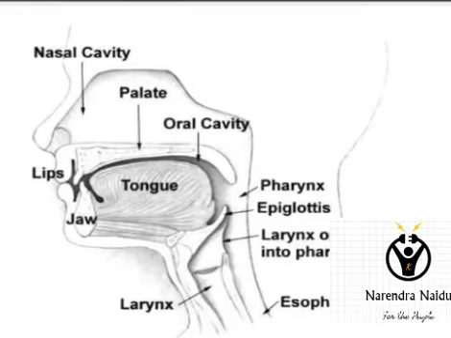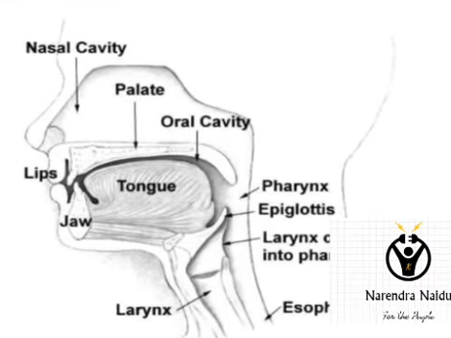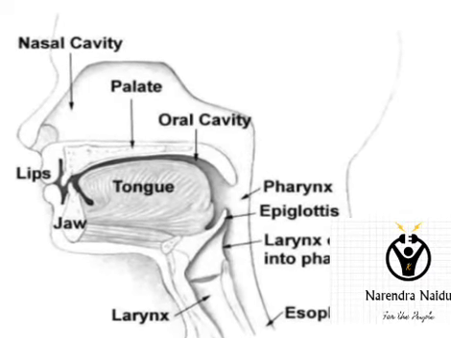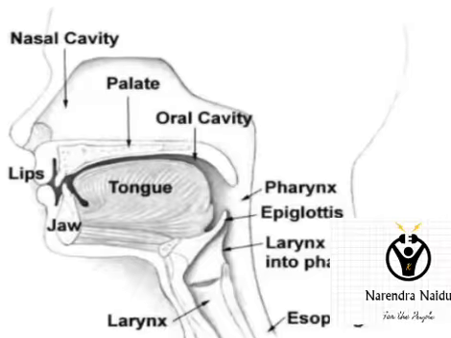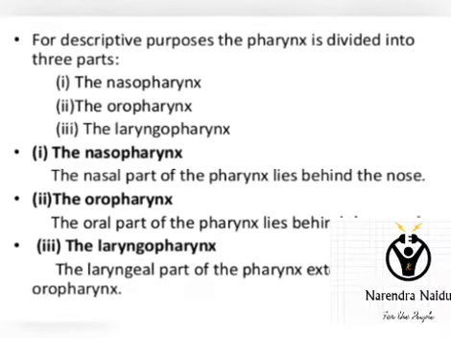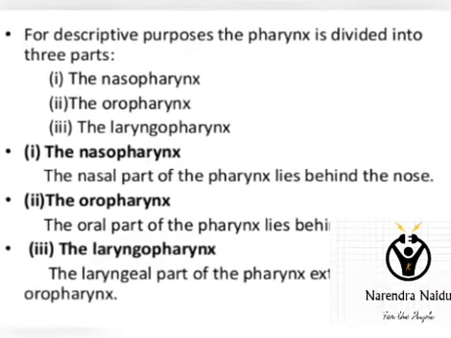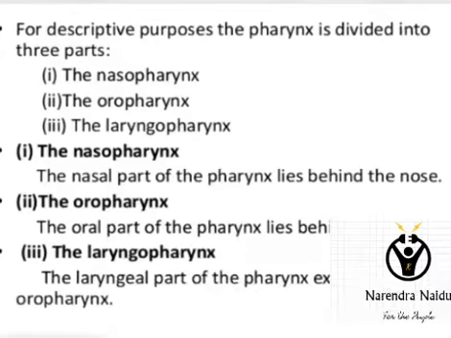And you can see the position of the pharynx in the structure. It is between the esophagus and the oral cavity. And the pharynx is mainly divided into three parts. They are nasopharynx, oropharynx and laryngopharynx.